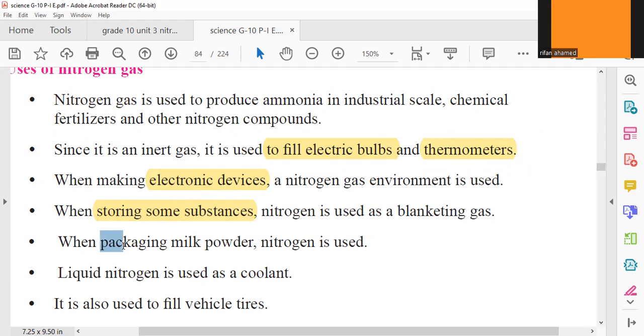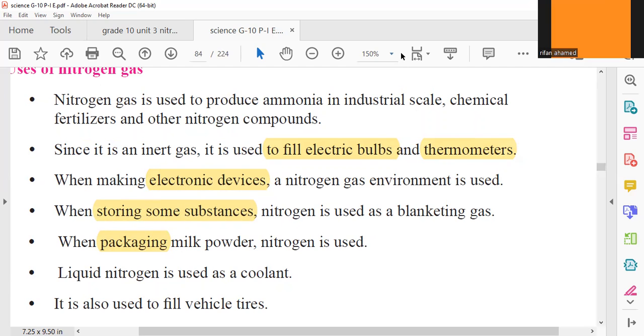In milk powder packaging, not only milk powder, in peanut packets, in TPT packets, you can see an inflated filling. What is there is nitrogen gas.